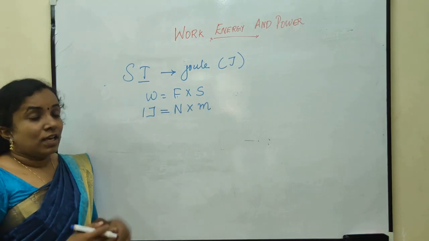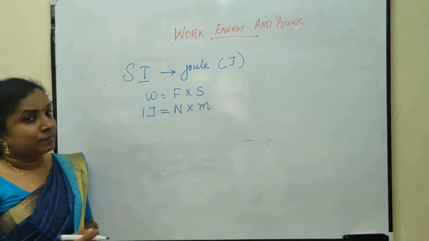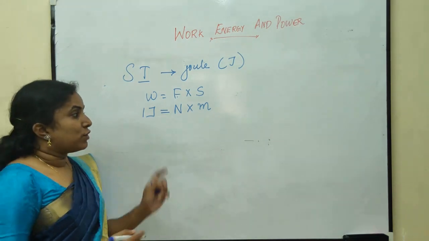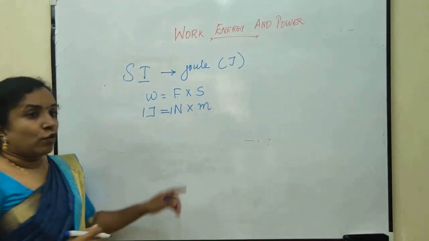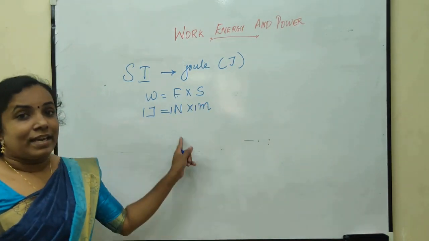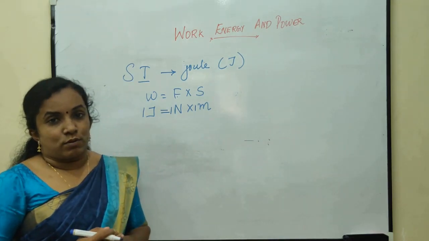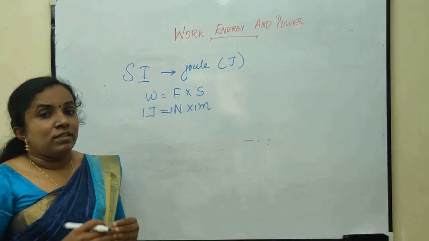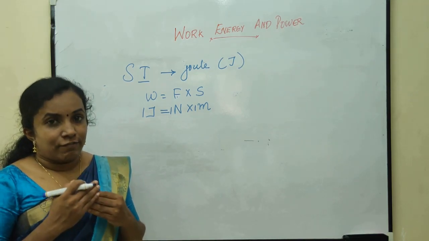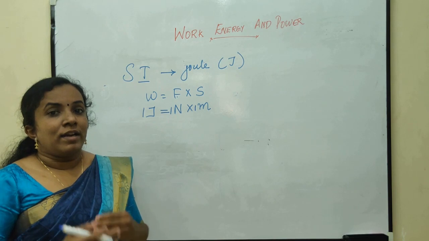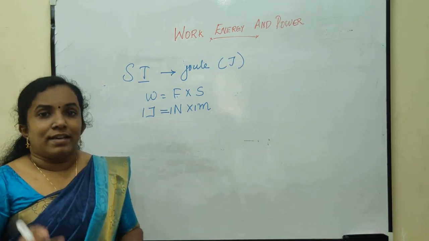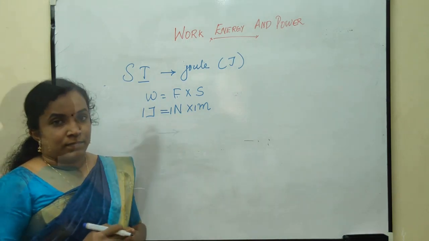Hence, we can define 1 joule as the work done by a force of 1 Newton when it displaces a body through 1 meter in the direction of force. Once again, 1 joule work is said to be done when a force of 1 Newton displaces the body through 1 meter in the direction of force.